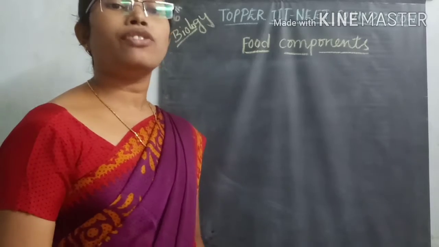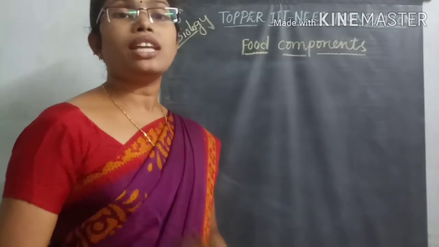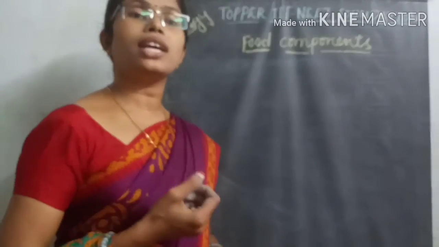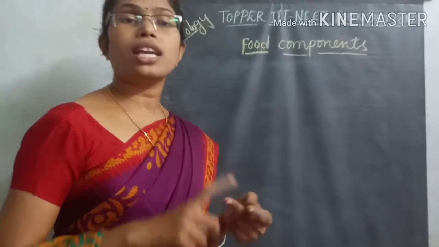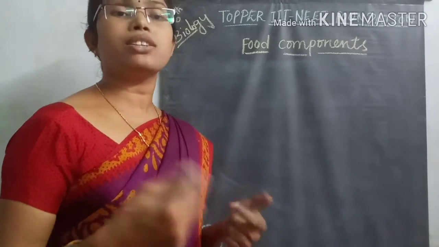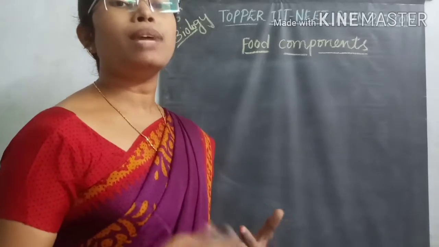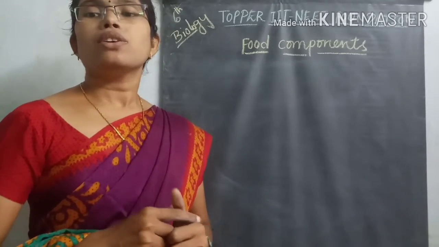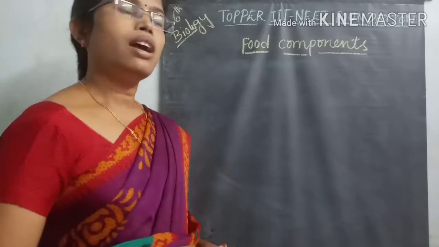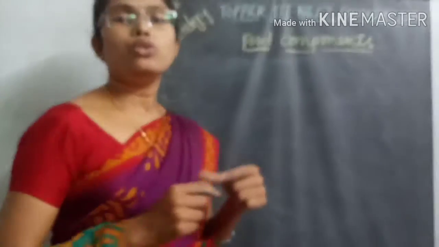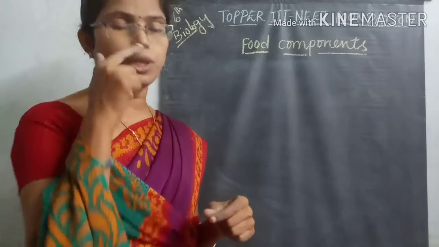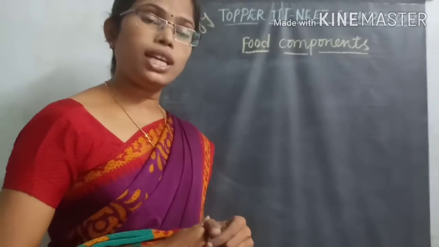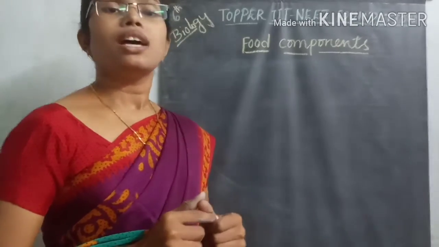for example, if you see different varieties of animal sources like milk you are taking or egg you are taking, different varieties of animal materials also we are taking as food material. So the materials contain different varieties of nutrients, like I already told you: carbohydrates, proteins, fats, vitamins and minerals.